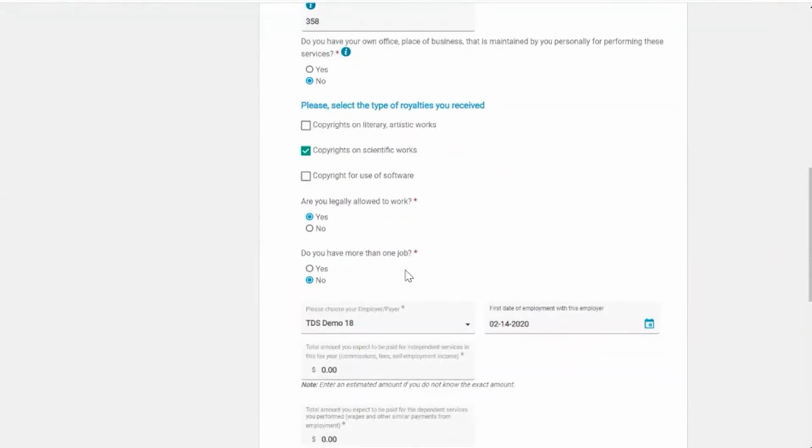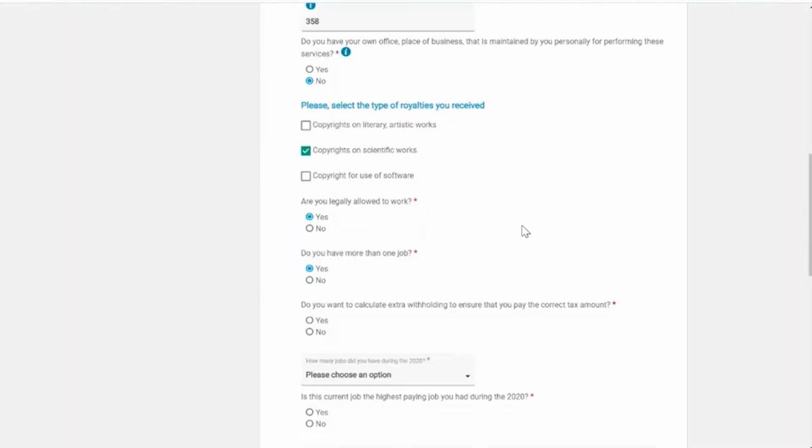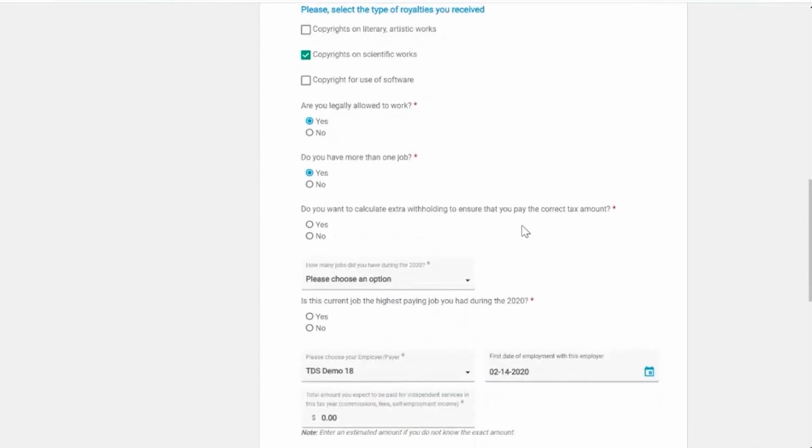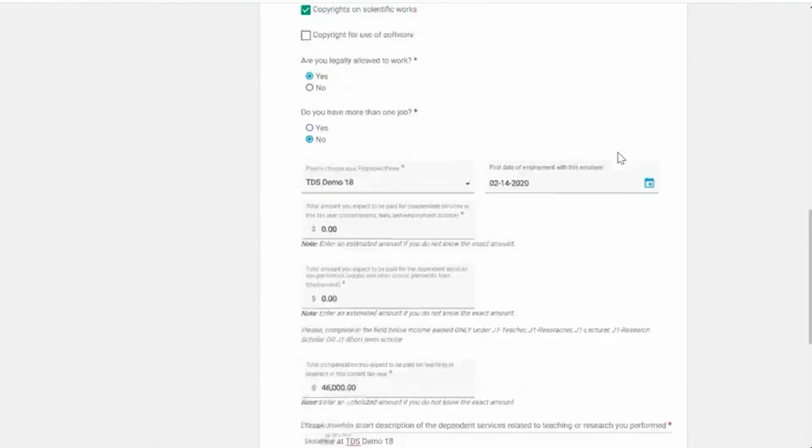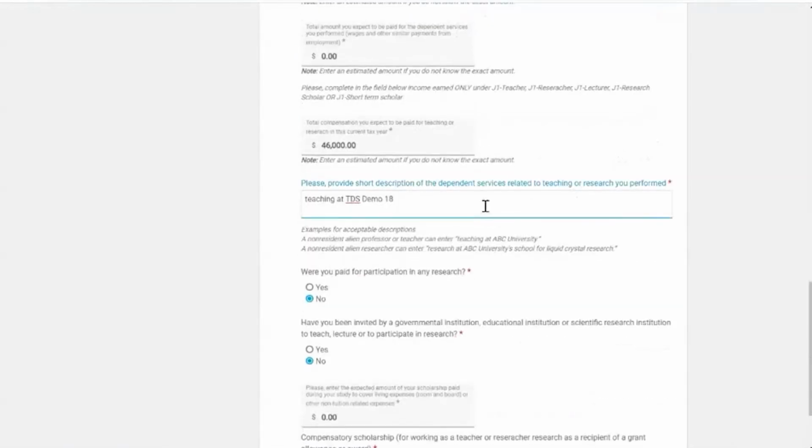Depending on the income the foreign national gets, the system may need confirmation whether they worked at only one place or more. In the case they had more than one job, the foreign national will be required to answer some additional questions in this section, such as, is their current job the highest paying job they had during the current year? They can also provide a short description of their position.